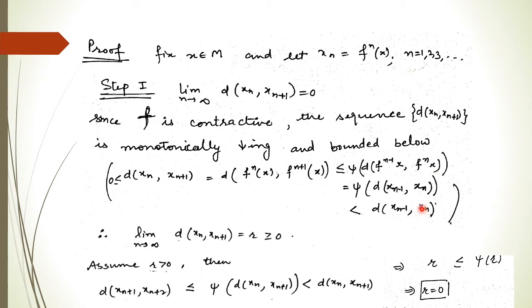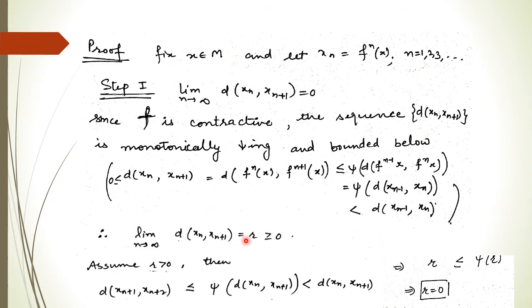Taking this number to this side, we get d(x_n, x_{n+1}) divided by d(x_{n-1}, x_n) is strictly less than 1. So this is monotonically decreasing, and it is bounded below by the number 0. Therefore by the decreasing sequence theorem, this sequence should be convergent.